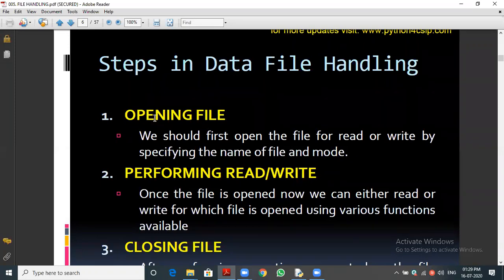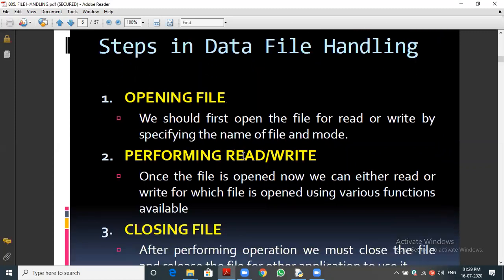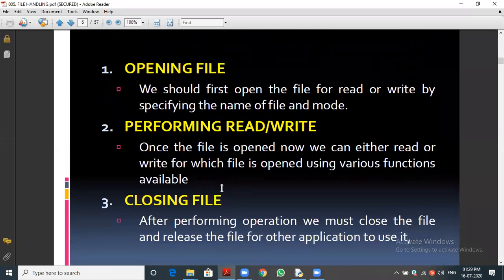Let me see this. Opening a file. First we need to open the file. Second step, we need to do the operation. Either we read, that is, get the data from the file, or we write, that is, store the data into the file. Then the third step is very important. Once we completed our operations, we need to close the file. So first open the file, second do our operation, and third close the file.